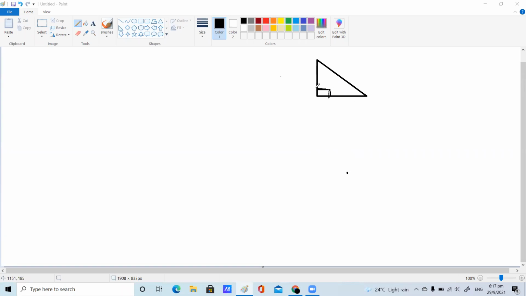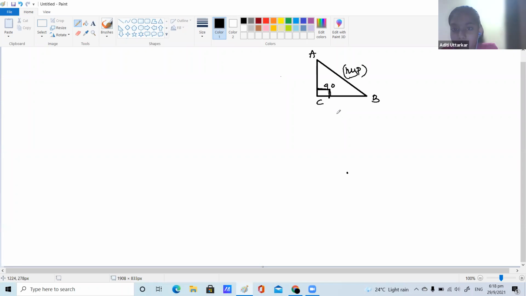Actually, my basic questions are, what is hypotenuse? What is hypotenuse, children? In this triangle, hypotenuse AB is the longest side, which is opposite to the right angle. Very good, Ritvik. It is opposite to the right angle, and that is the longest side of your triangle. The hypotenuse is AB here, and what are the legs, the other sides of the triangle? AC and CB.